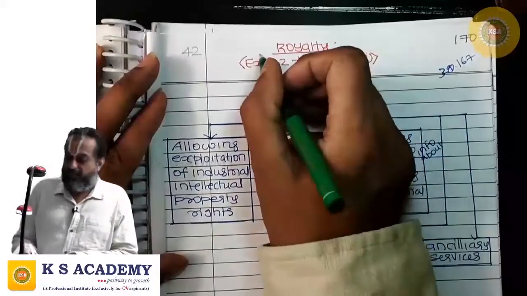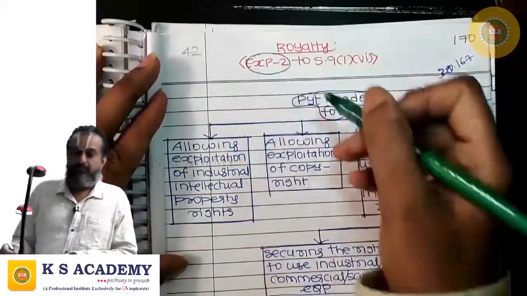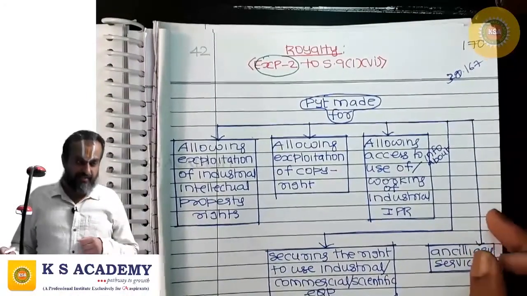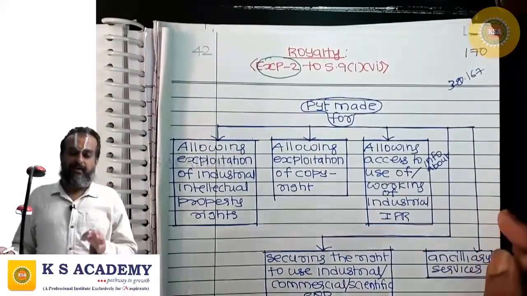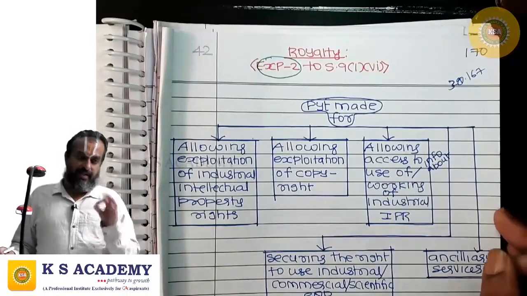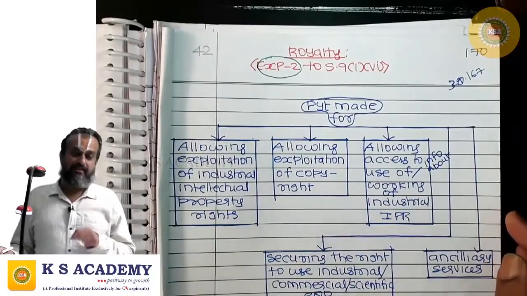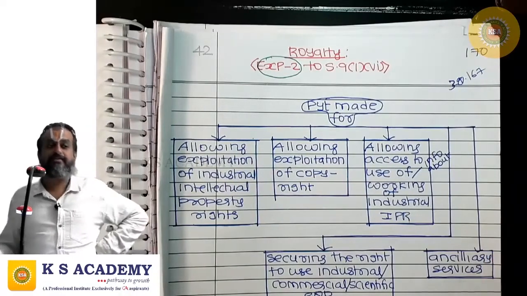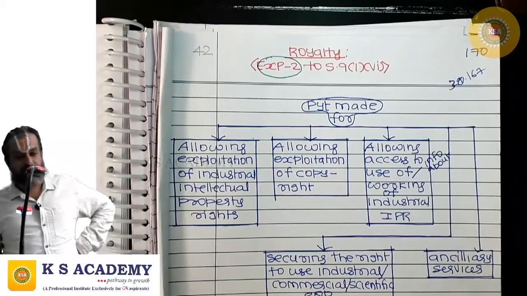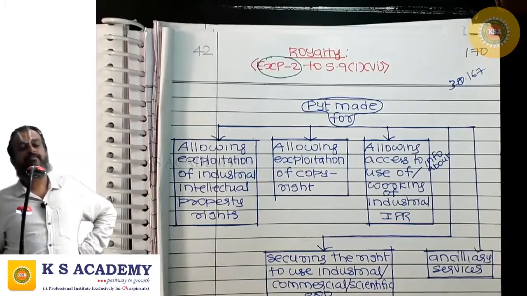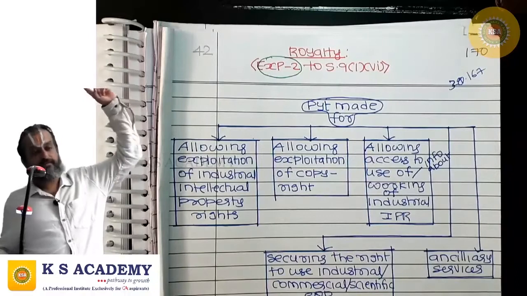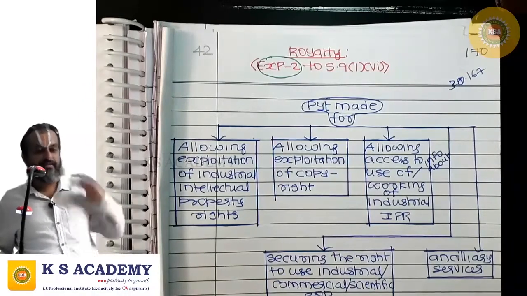The term royalty is defined in the explanation to 194J as under. The term royalty shall have the same meaning as it has in explanation 2 to 9(1)(vi). That means we are importing the meaning of the term royalty into 194J from explanation 2 to 9(1)(vi).